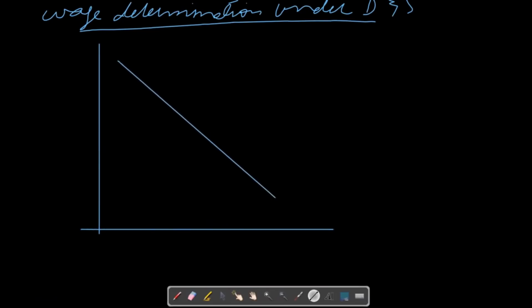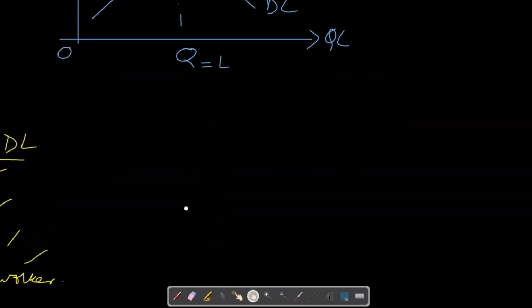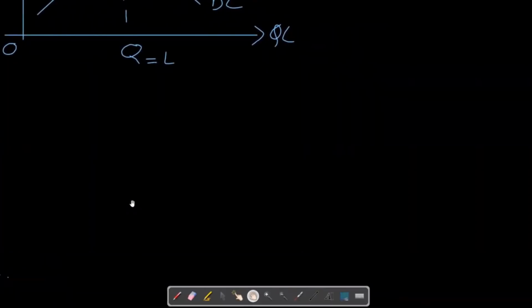We have seen that demand curve is negatively sloped and supply curve is positively sloped. So we can label origin point, we can label quantity of labor. This is demand for labor, this is supply of labor, and we have wage rate on y-axis. So this is the point of equilibrium where demand and supply meet each other, and wage rate is set W and employment is Q. You can write L as well. In case of labor, instead of Q, you can write L as well. So this is just labeling. It doesn't matter if you write L or Q.